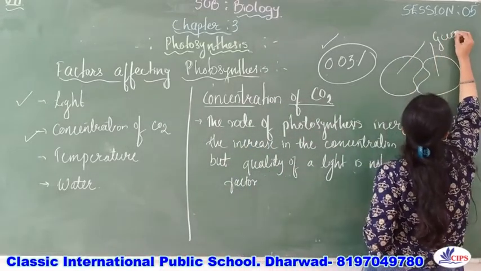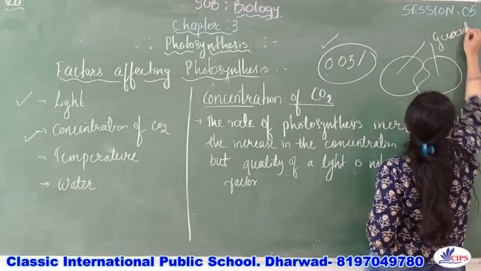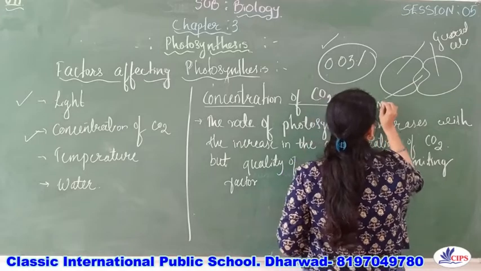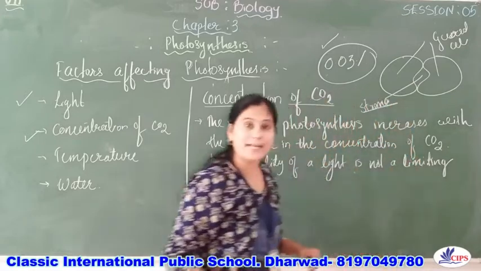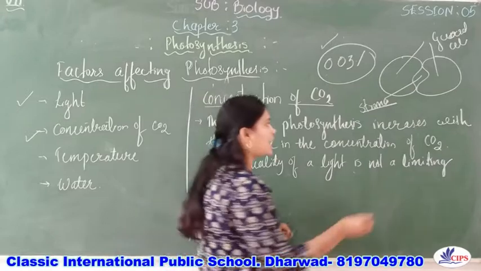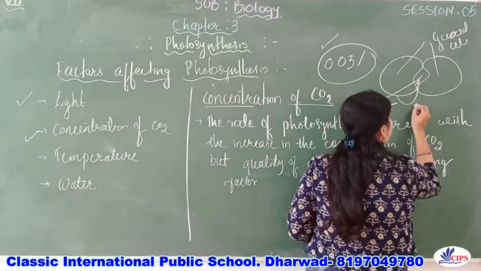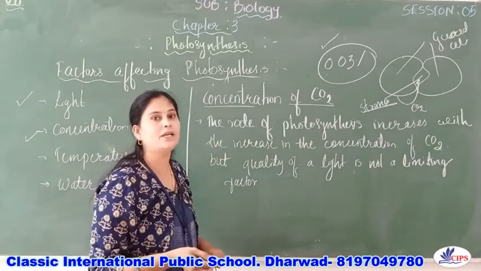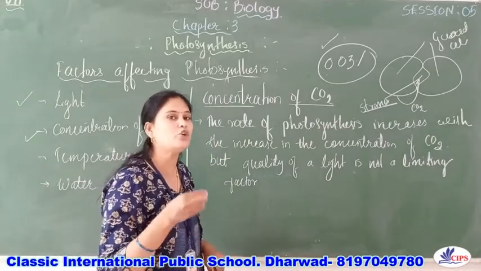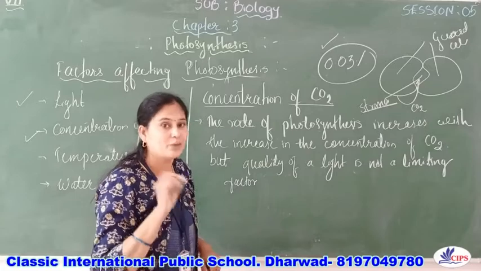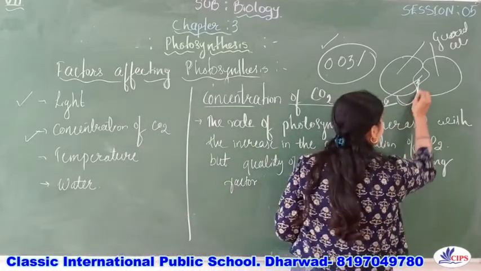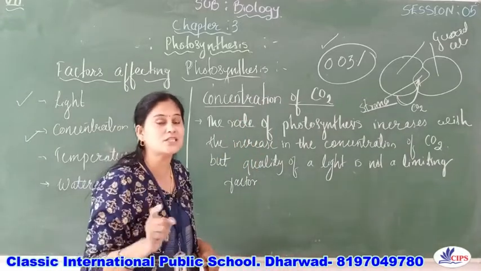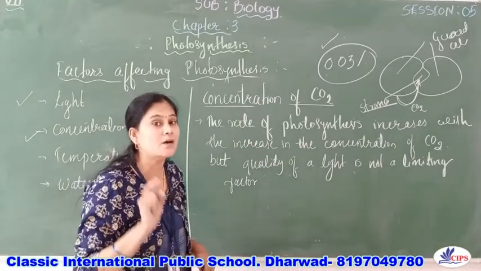And this is called the stoma, where the exchange of gases takes place. We know that the carbon dioxide enters into the stomata, right? And then with the help of the carbon dioxide, the plant prepares the food. It means that the carbon dioxide is entering into the stomata, then only photosynthesis will occur.